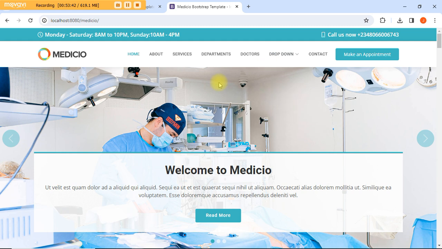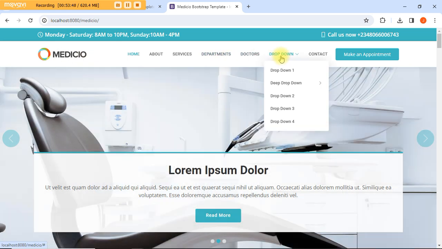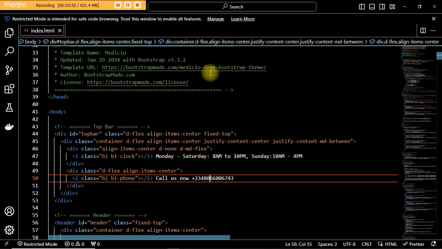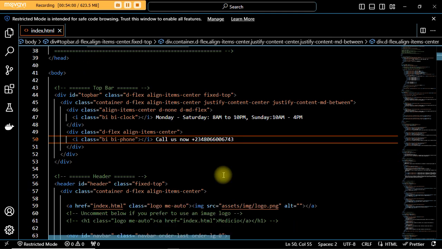So now the next thing that we're going to be looking for, let's go ahead and look for the Medicio logo, and let's look for this drop down. Are we happy? Are we getting something? All right, this is simple, it's so easy, and that's why I'm so excited showing you this.